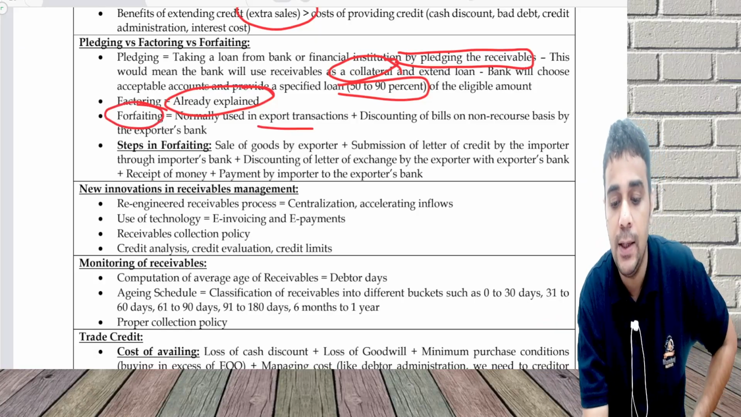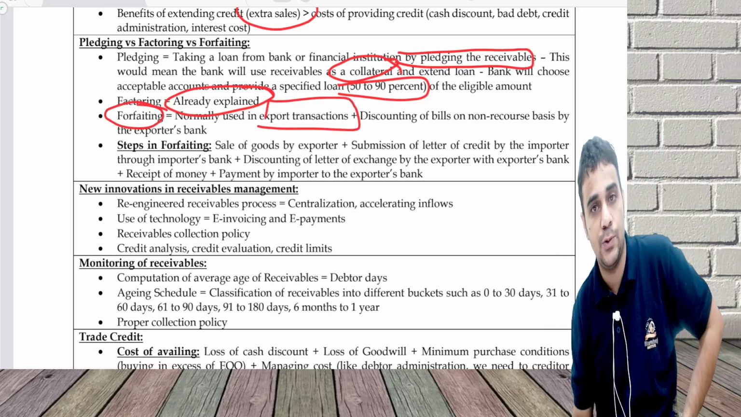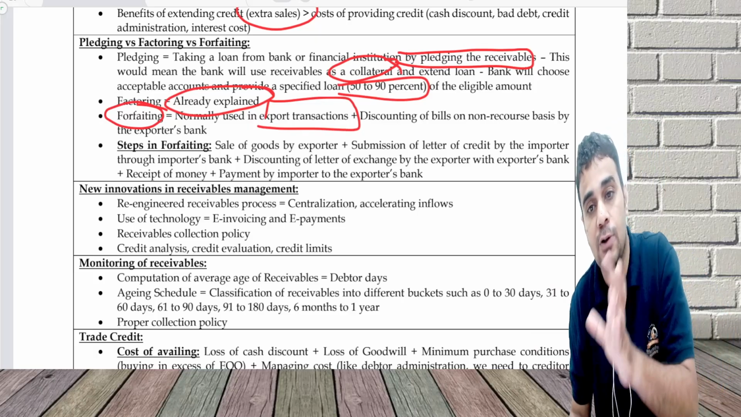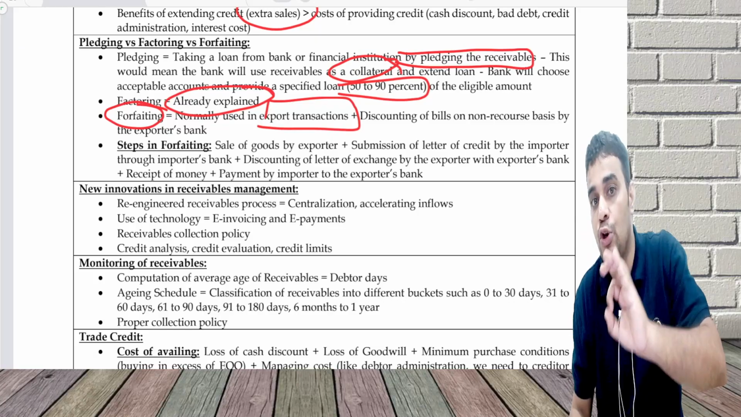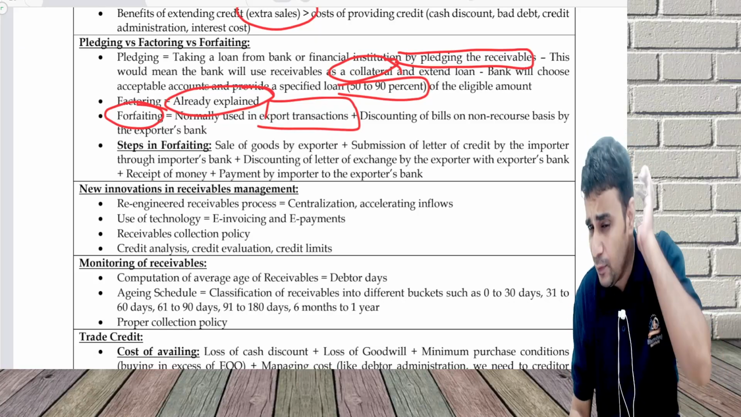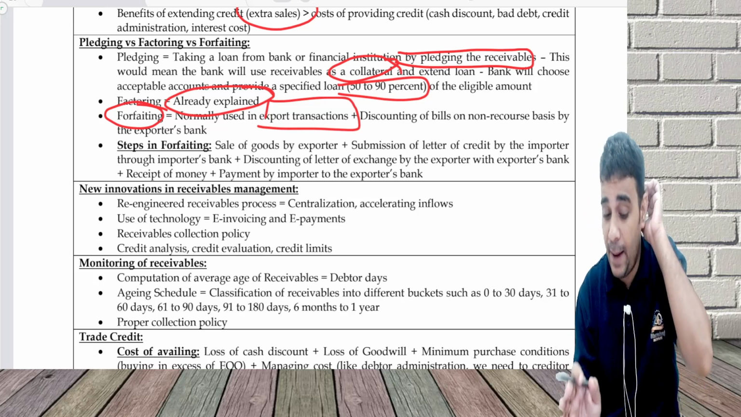Forfeiting is normally used in export transactions. Here I discount the bills of exchange on mostly a non-recourse basis. What is a non-recourse basis? The bank will bear the risk, but the bank may not bear the risk directly.